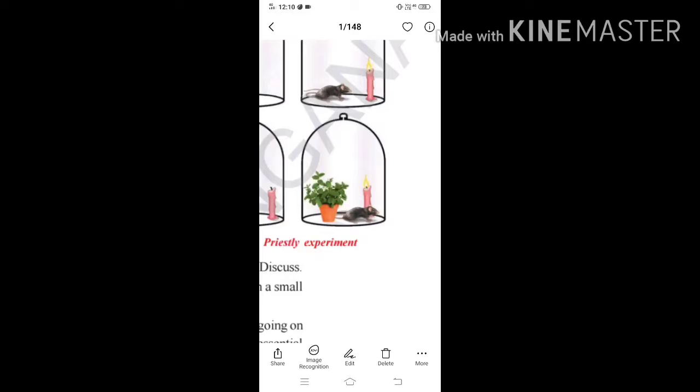Through which part do they take in air? Like we have a specific nose, the nostrils, through which we take in the air. But did we ever find any nose or any nostrils on any of the plants? No. But in fact, we can say stomata. In plants, stomata help to take in air. Stomata is present on the lower surface of the leaf, and it is used for taking in air and giving out excess of air, and also during transpiration.